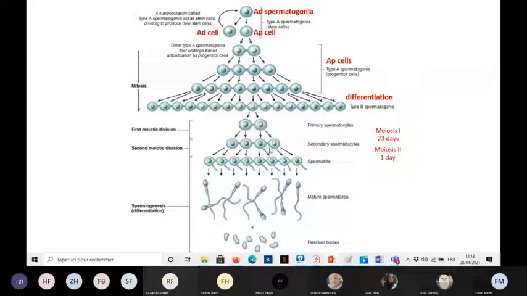The secondary spermatocytes will give the spermatids, and then the spermatids will differentiate. Each spermatid will differentiate to give a mature spermatozoa. It will change its shape, and we will talk about the changes that occur in the spermatid to become a spermatozoa.